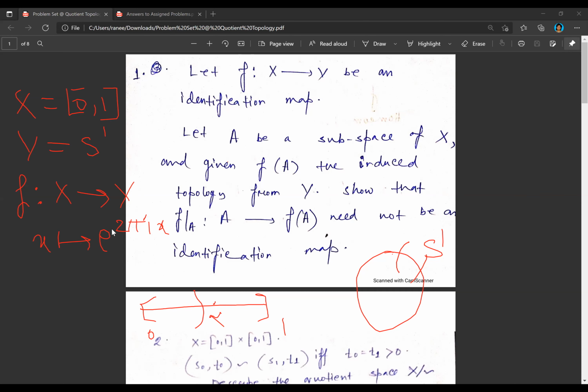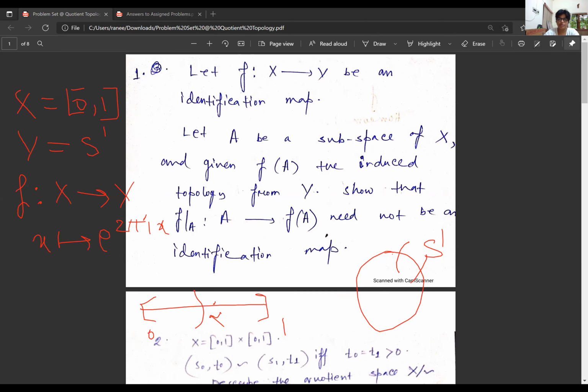If it is an open interval in X, it will correspond to an open arc in Y. So basically my topology on Y will consist of open arcs.